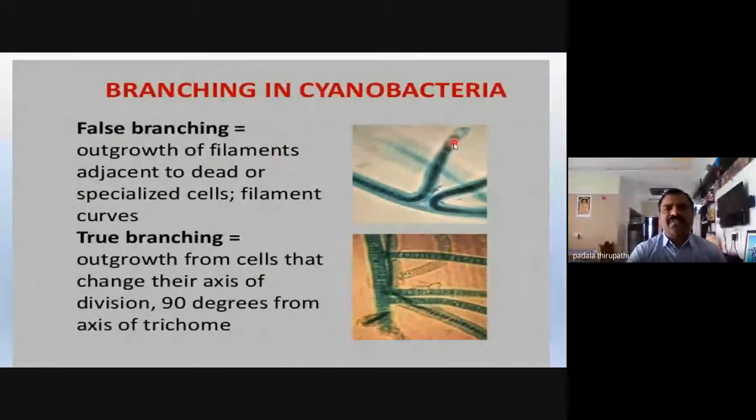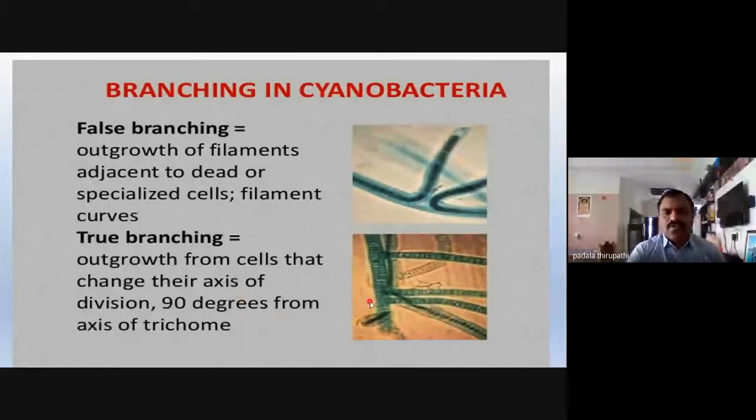Why do we call it false branching? It is only an outgrowth of filaments adjacent to dead or specialized cells, so the filament curves and appears to branch. This type is called false branching.